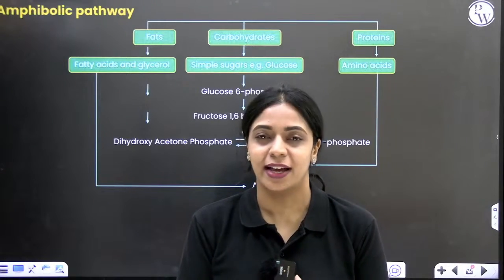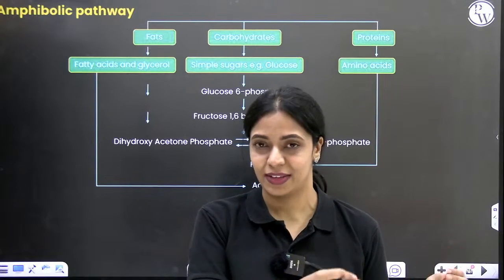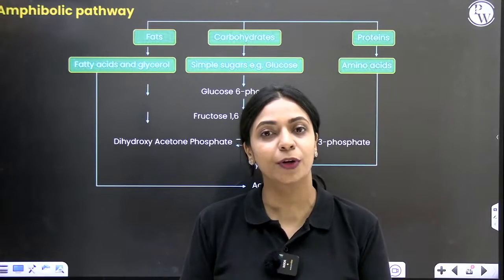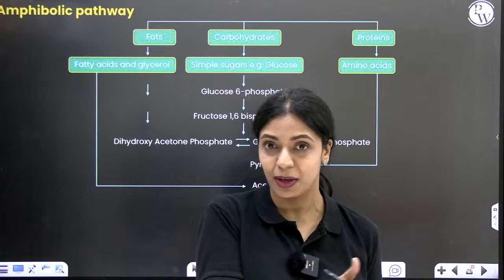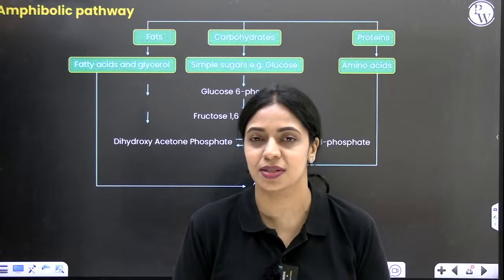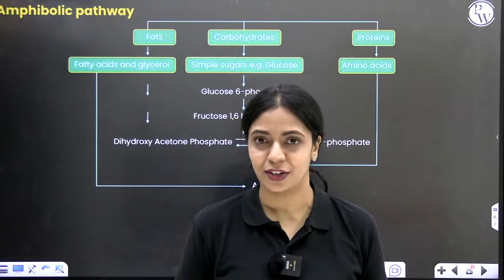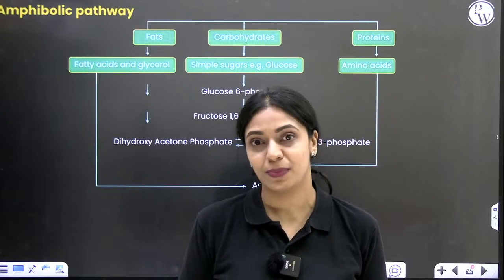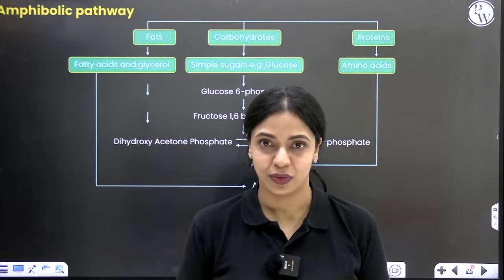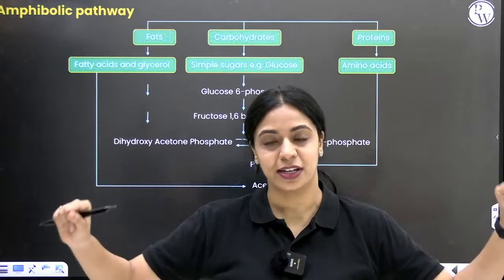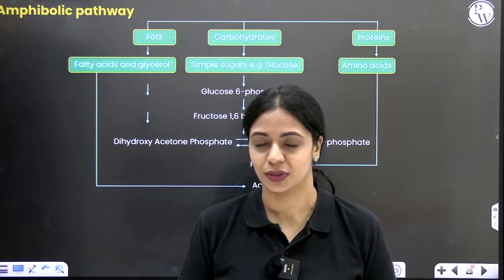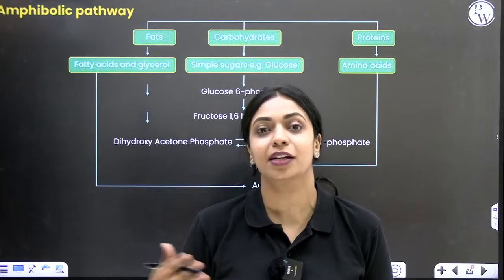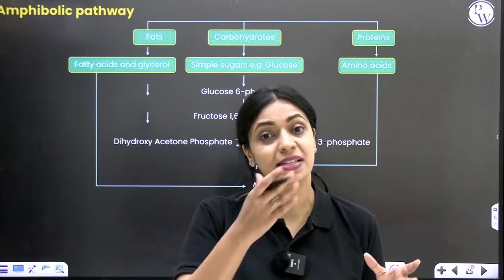What are catabolic reactions? Glucose, which is a large molecule having 6 carbons, as we are seeing in cellular respiration, gets broken down to produce 6 molecules of carbon dioxide. From one big molecule, you're getting many smaller molecules. During such processes, energy will get released. This everybody knows, anabolism, catabolism. Amphi means both. Amphitrichous you've learnt about in bacteria. When on two ends also there is flagella, we call it amphitrichous. Amphi means both. So what is amphibolic? Generally, respiration was thought to be a catabolic process where glucose is getting broken down.